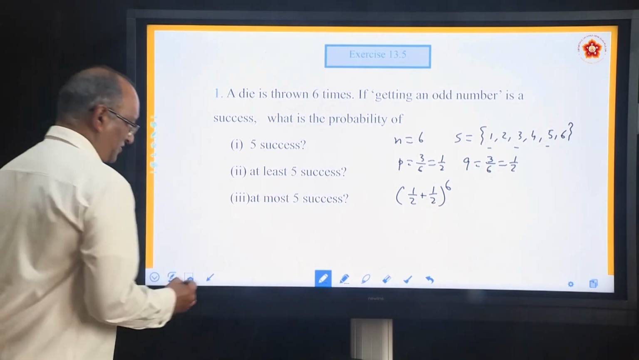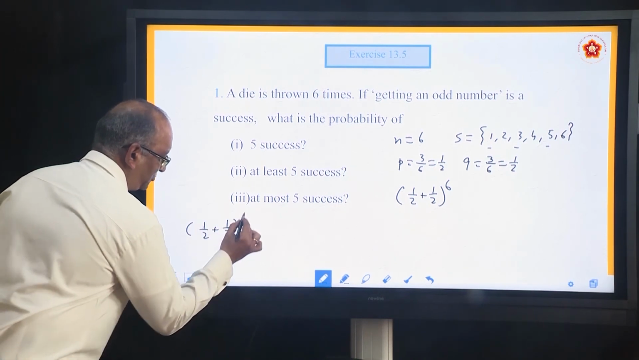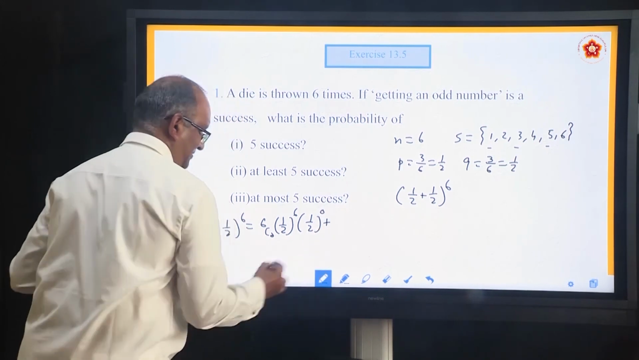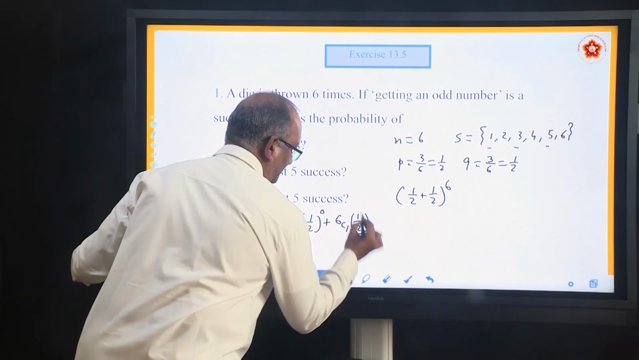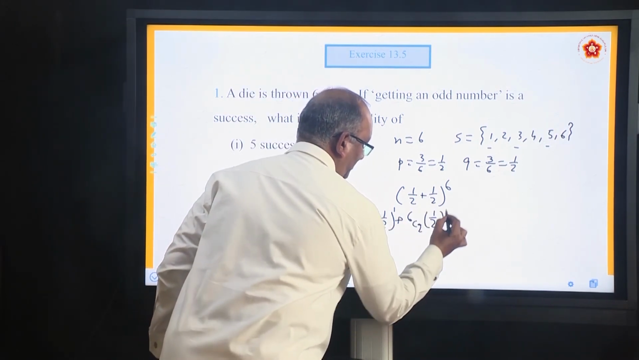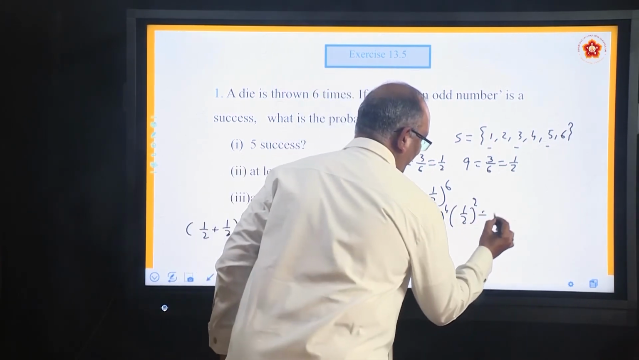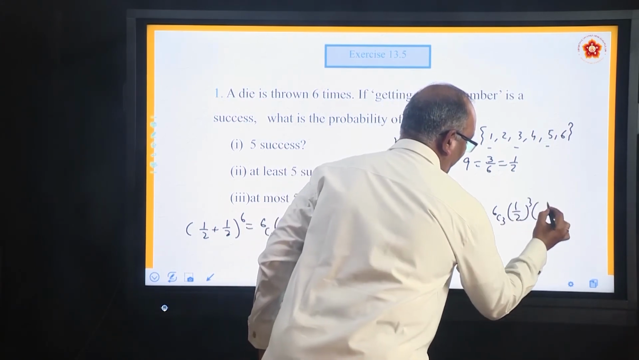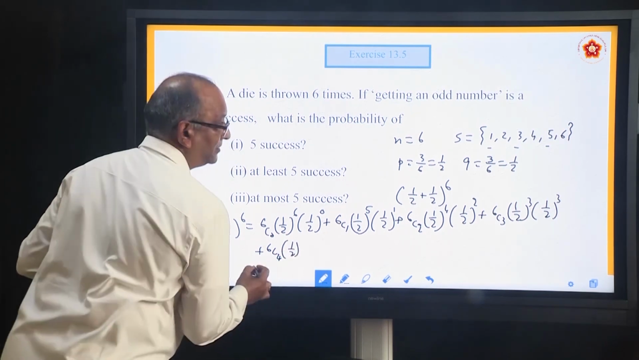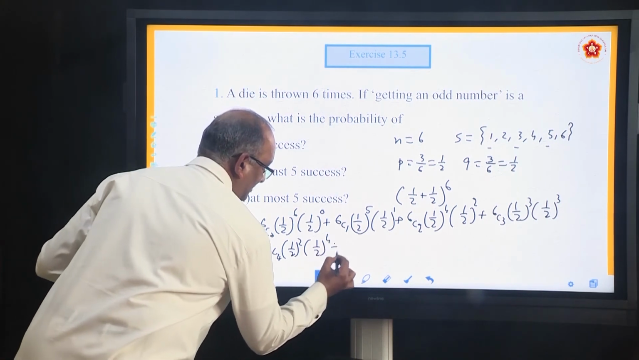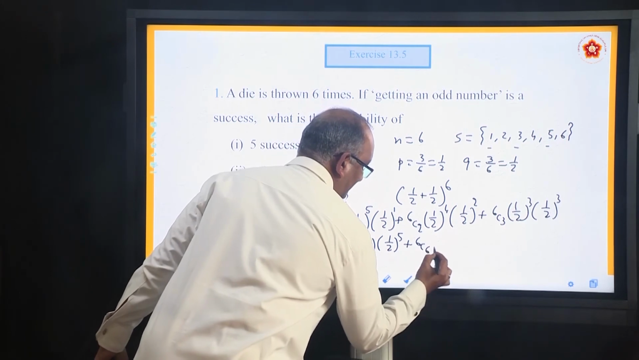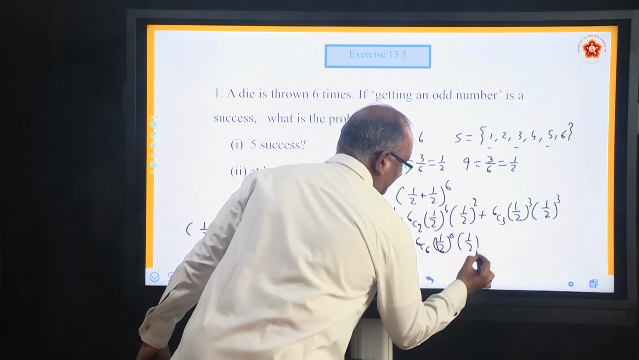What is this expansion? You can write it out actually. (1 by 2 plus 1 by 2) to the power 6 is equal to 6C0 (1 by 2) to the power 6 into (1 by 2) to the power 0, plus 6C1 (1 by 2) to the power 6 minus 1, 5, (1 by 2) to the power 1, plus 6C2 (1 by 2) to the power 4 (1 by 2) square, plus 6C3 (1 by 2) to the power 3 (1 by 2) to the power 3, plus 6C4 (1 by 2) to the power 2, (1 by 2) to the power 4, 6C5 (1 by 2) to the power 1, (1 by 2) to the power 5, plus 6C6 (1 by 2) to the power 0 and (1 by 2) to the power 6. This is the whole expansion.